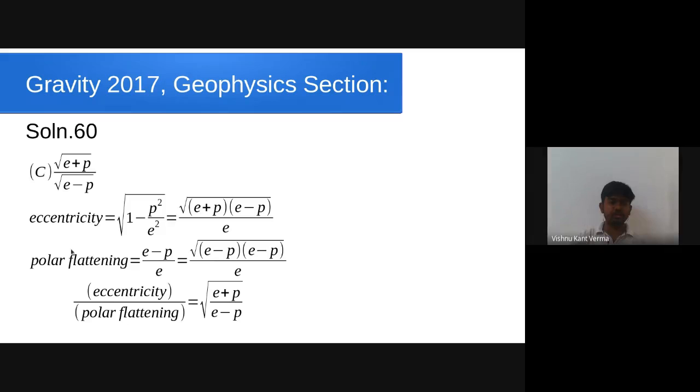Now, we have been asked about the ratio of these two, eccentricity to the polar flattening. If you closely see this formula, you will see that E will be cancelled from both of them. Under root of E minus P again will be cancelled from both of them. We will be left with square root of E plus P over E minus P.